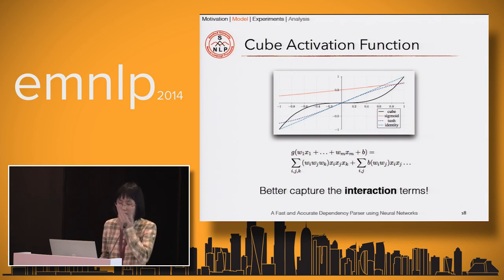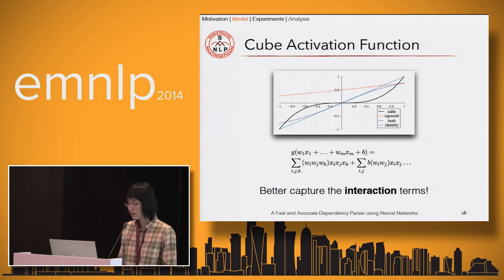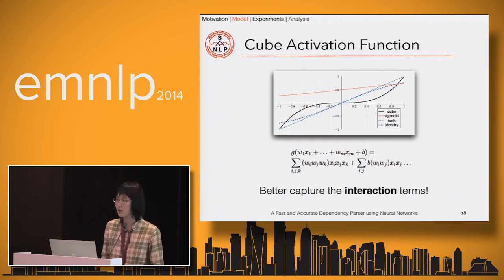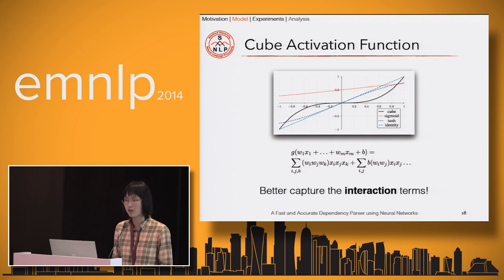You might notice that we are using a completely new cube activation function. And we think that this cube function can contain the products of three elements from different tokens, and it can better capture the interaction terms. And we will verify this point in our experiments.